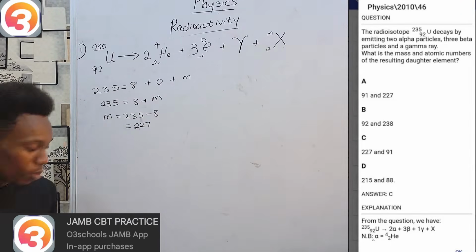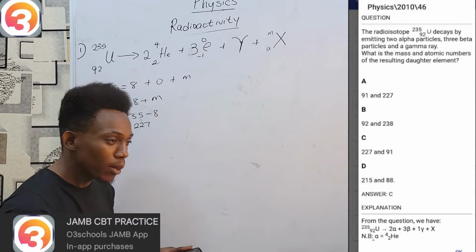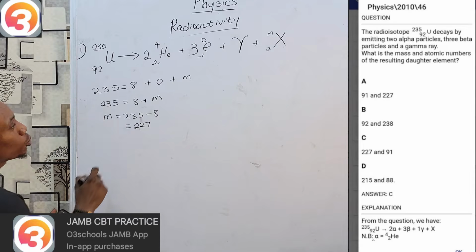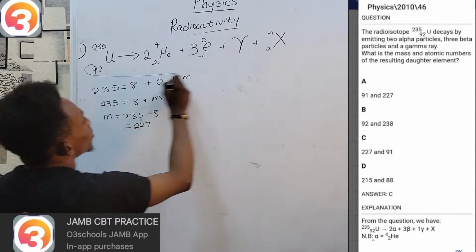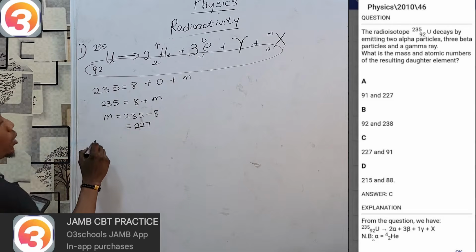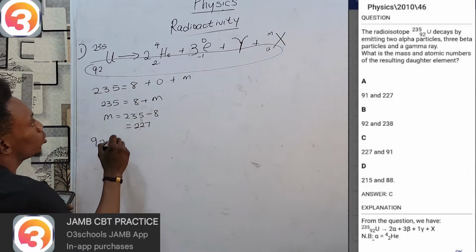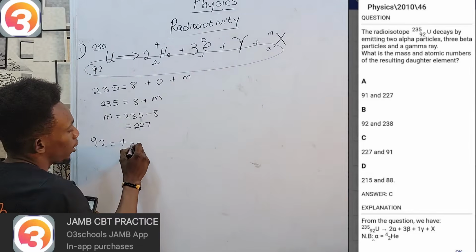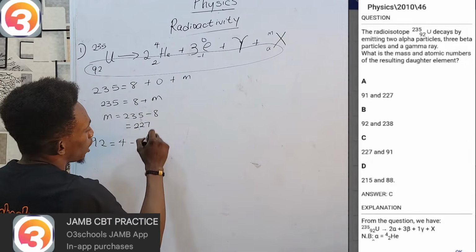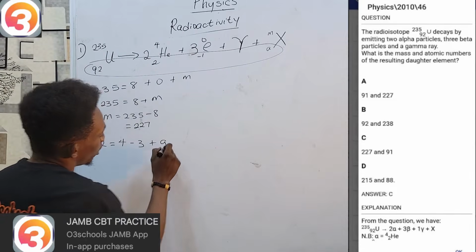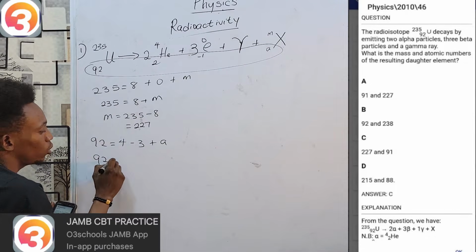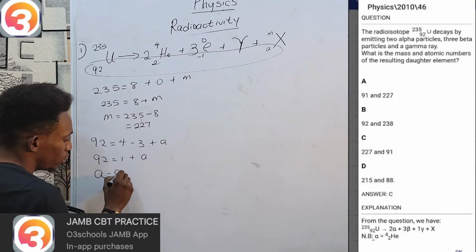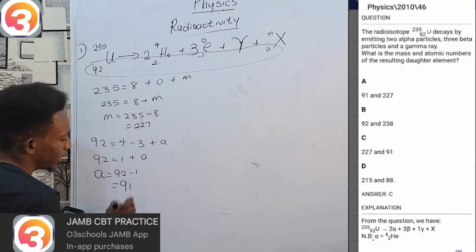Because if the mass number is coming first, then the only way for the answer to be correct is to be 227 and 91. However, let's just prove it. Taking a look now at the bottom, 92 equals 2 times 2 is 4, 3 times minus 1 is minus 3, gamma does nothing as usual, then A. 92 equals 4 minus 3, which is 1, plus A. A equals 92 minus 1, which is 91.